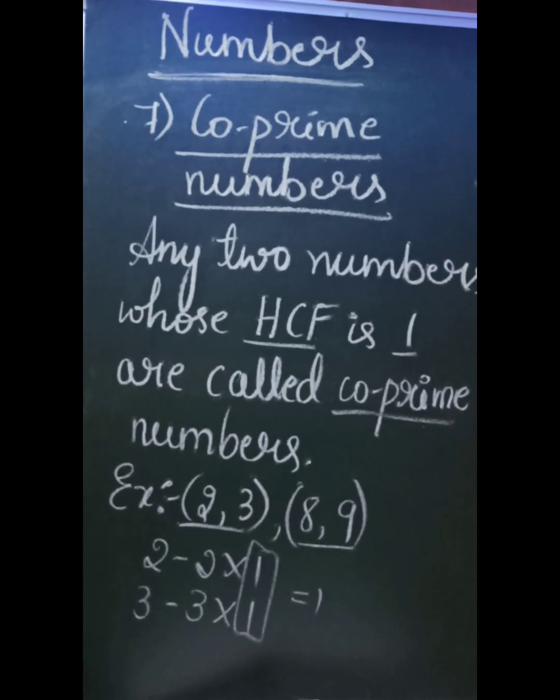Same as 8, 9. The factor of 8 is again 4 into 2. Then if you consider 9, 3 into 3, and if nothing else is there, then we have to consider 1. So again the HCF of those two numbers is 1. So those two are co-prime numbers. This is another type of number that we have.